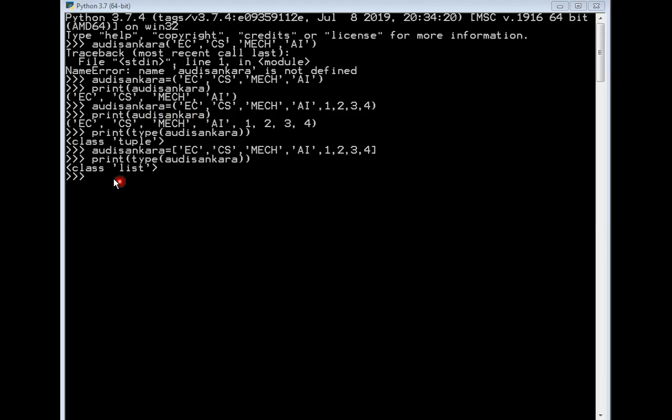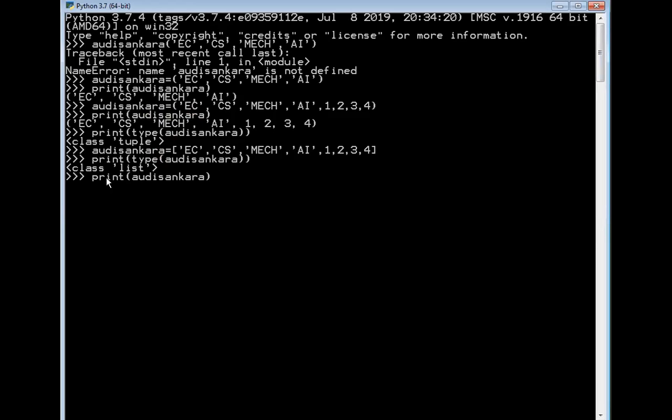You can use the following syntax. Here I will use print, and then the tuple name Adi Shankara.